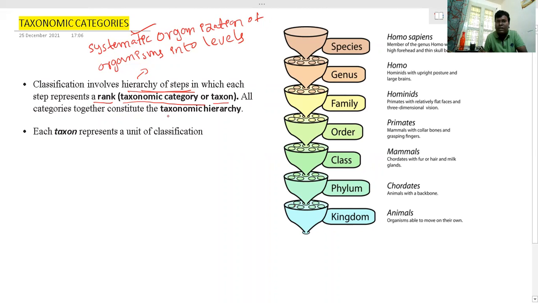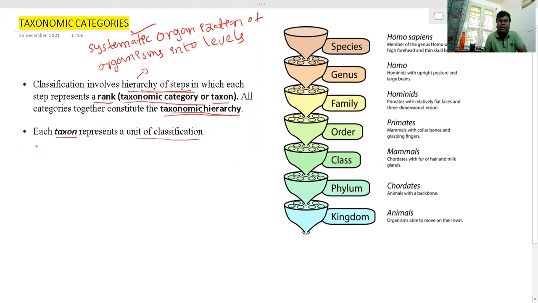All categories together are called the taxonomic hierarchy, where each taxon represents a unit of classification.